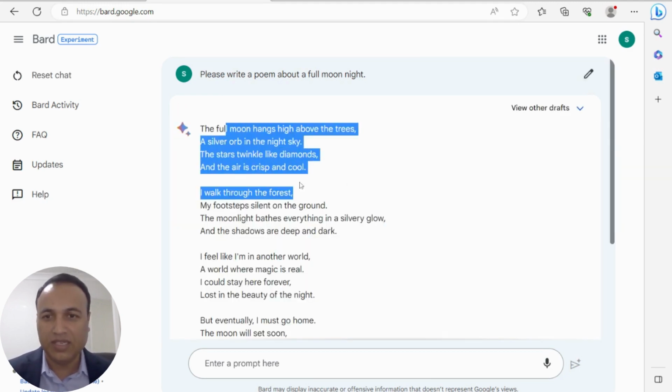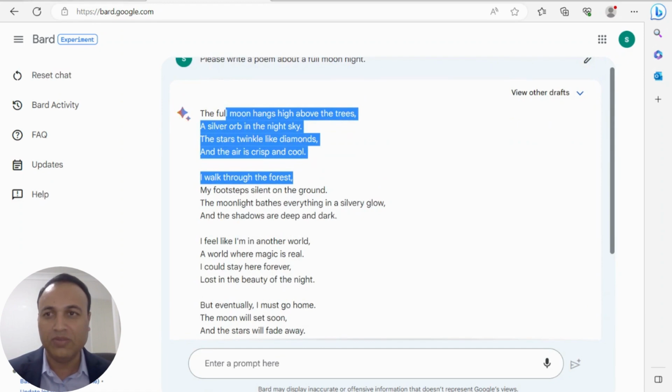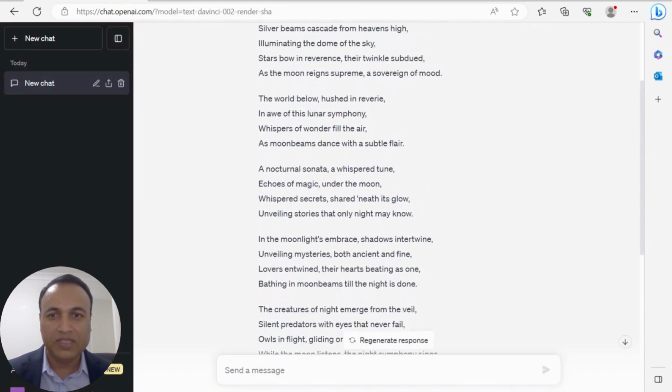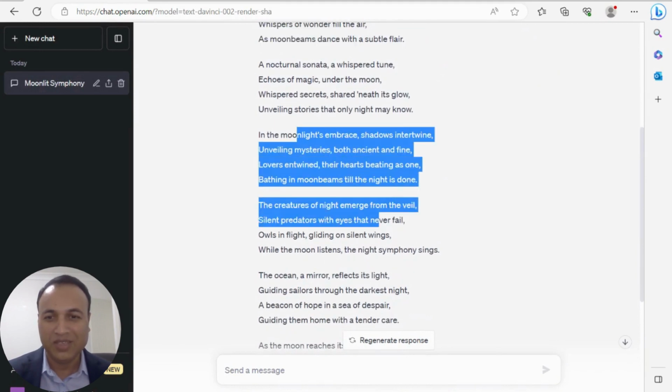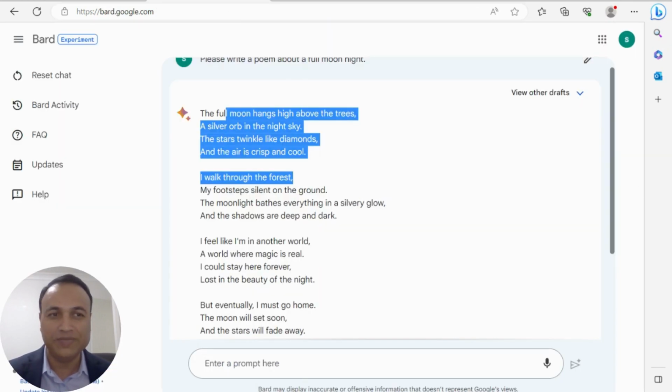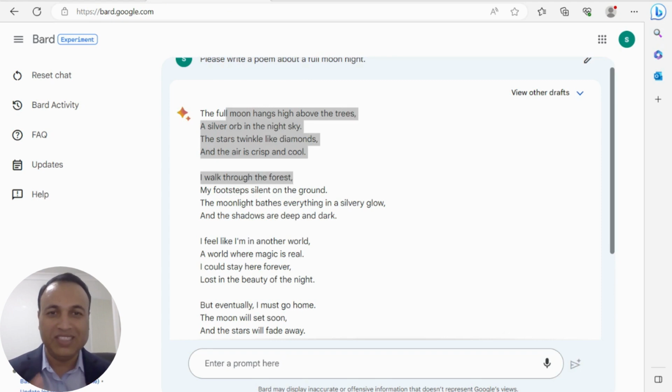There we go. We got a very good poem from Google Bard, and we got a very long and very comprehensive poem from ChatGPT as well. As a result, we can see that both AI models did a really good job, and they are able to write poems. They are able to produce comprehensive, creative content for us against any query. Therefore, full marks for ChatGPT and full marks for Google Bard.